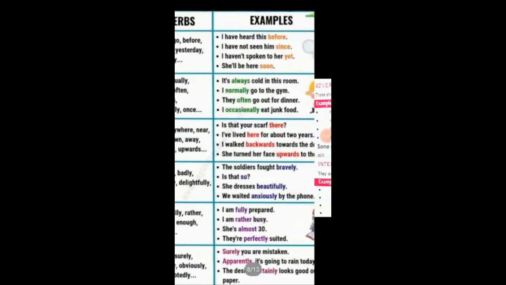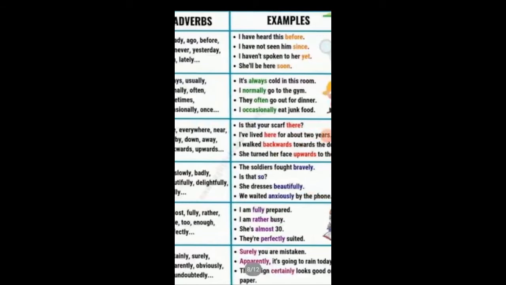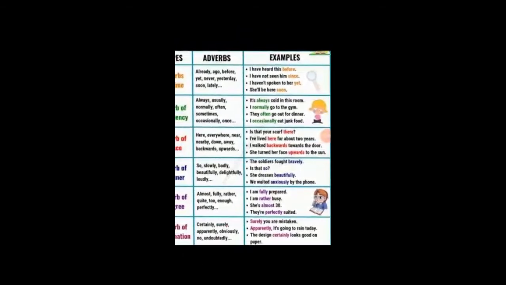Now see how they are used in sentences. The examples are, I have heard this before. I have not seen him since. I haven't spoken to her yet. She'll be here soon. So before, since, yet and soon, these are all adverbs of time.